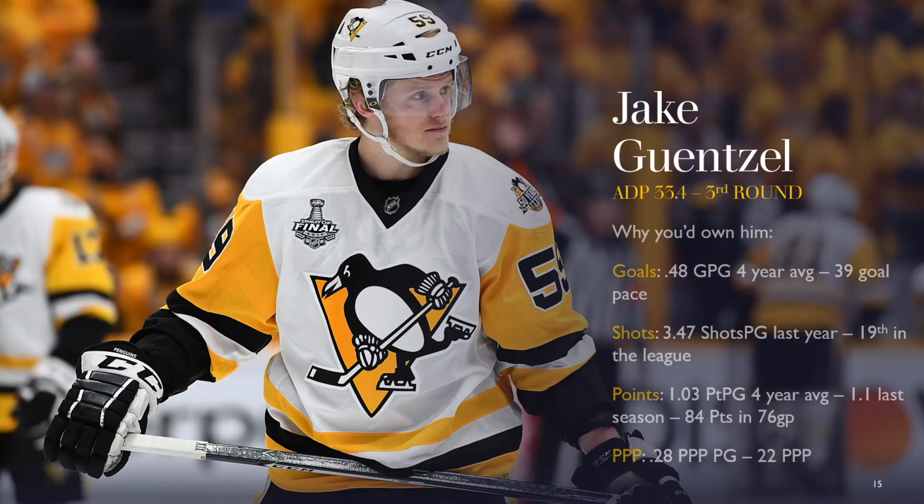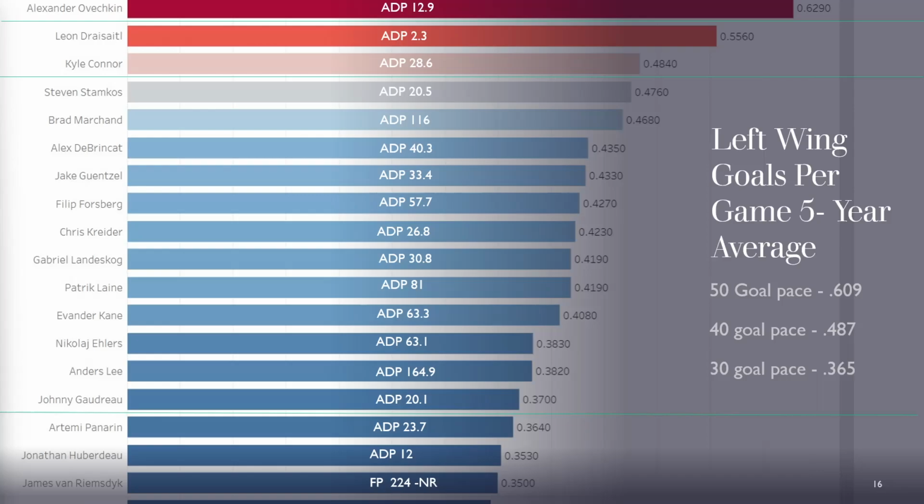And he's looking like that 33 ADP range is right about where he should go. And I'd venture a guess that he'll outperform some of the guys that are picked ahead of him. So he could be value at that 33.4 ADP. It just depends on what you're looking for.